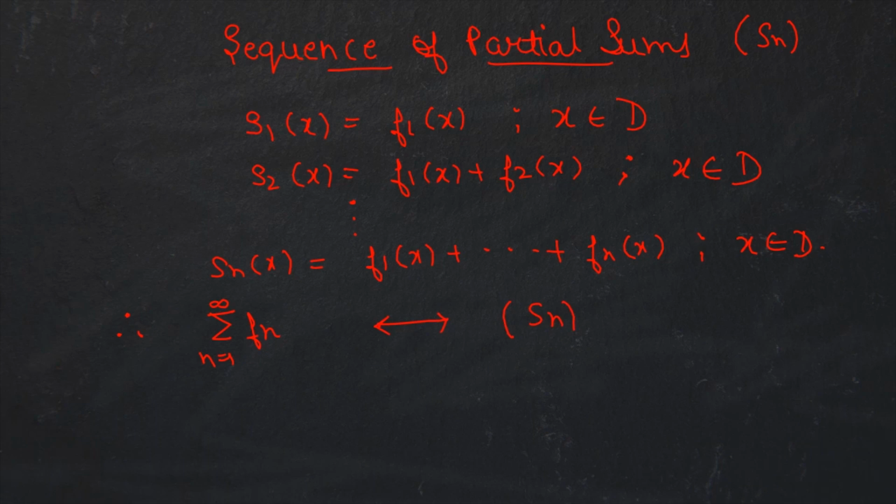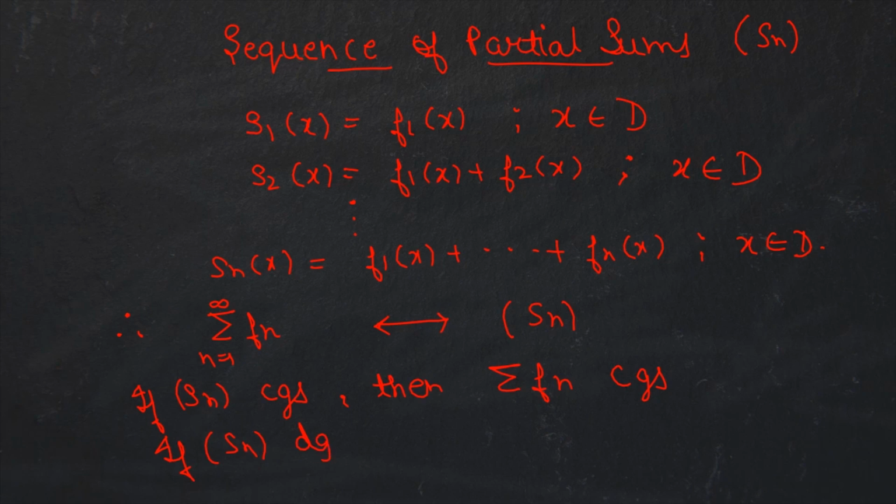How? If Sn converges, then sigma Fn converges, and if Sn diverges, then sigma Fn diverges.